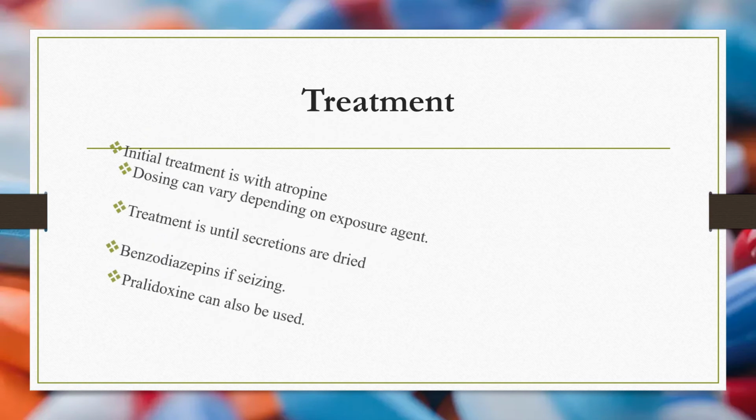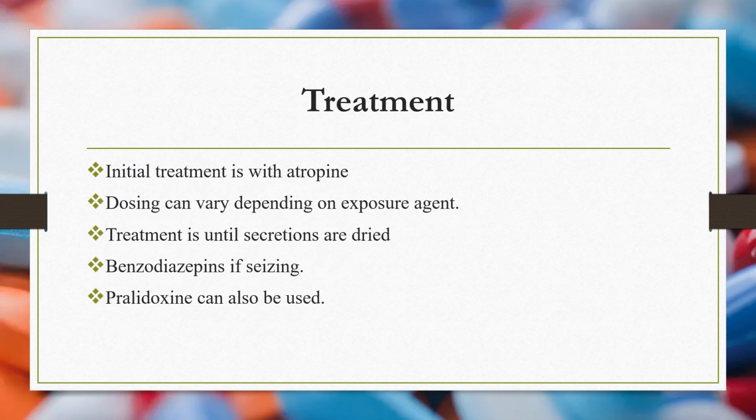The treatment of cholinergic poisoning: initial treatment is with atropine, and the dosing is based on the type of exposure and also on the patient's response. The treatment continues until secretions are dried, and a benzodiazepine can be used if the patient has active seizure. Lastly, we can counter the nicotinic effect by giving pralidoxime as an antidote.